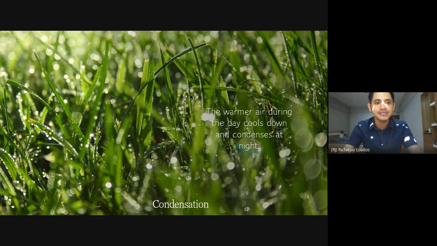When that happens, again, they will slow down, come together, and form tiny water droplets. So that's how dew forms, the condensation during the night. So again, dew or those water droplets on plants every morning are actually coming from the warmer air during the day, which cools down and condenses at night.